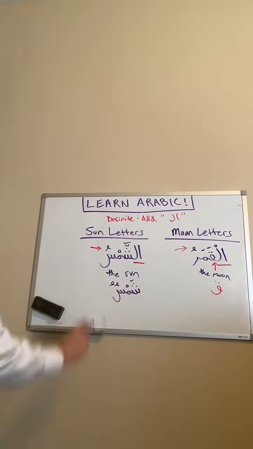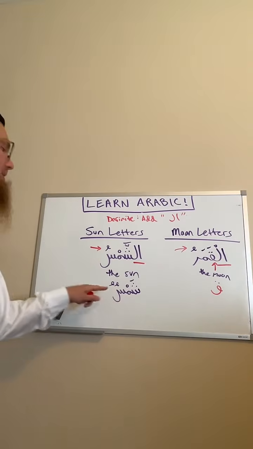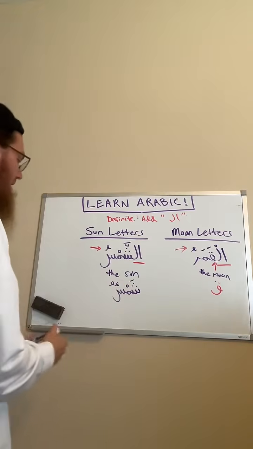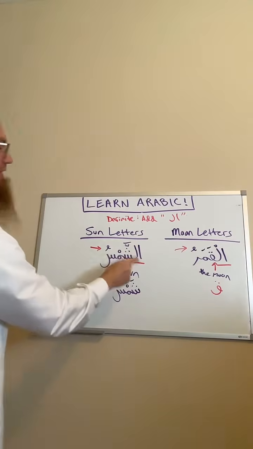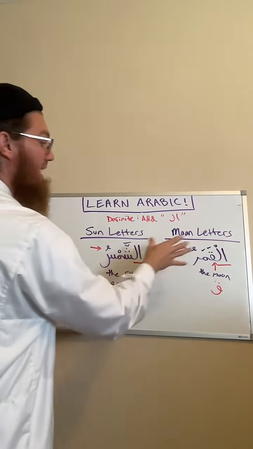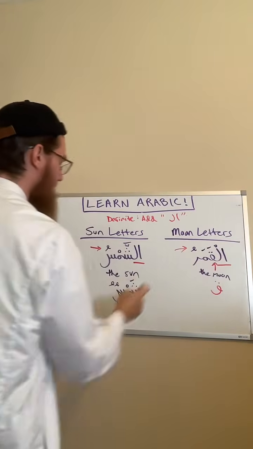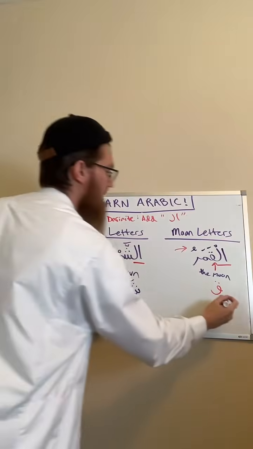I would add an extra dhamma at the end. Shamsun, a sun. Okay, that's the previous lesson. Just to show you that we can tell it's definite. We can tell that it's the sun, that is the moon, because there's the definite alif lam and there's no tanween. Same goes for this.